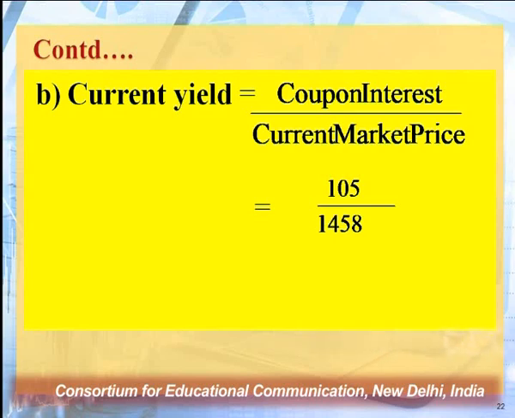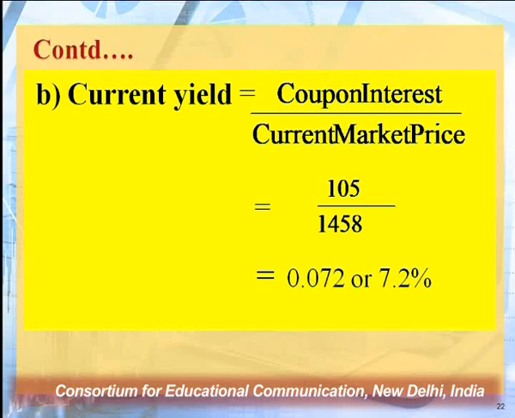That is my numerator, coupon interest, and the denominator is what? Current market price. The current market price of this particular bond is rupees 1458, which is given in the question. If we solve it, the value comes to be 0.072, and since we have to calculate it in terms of percentage, the rate comes to be 7.2%.